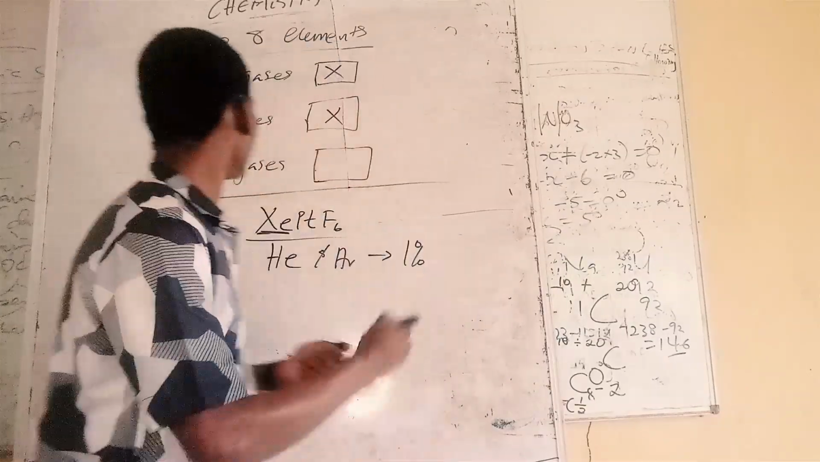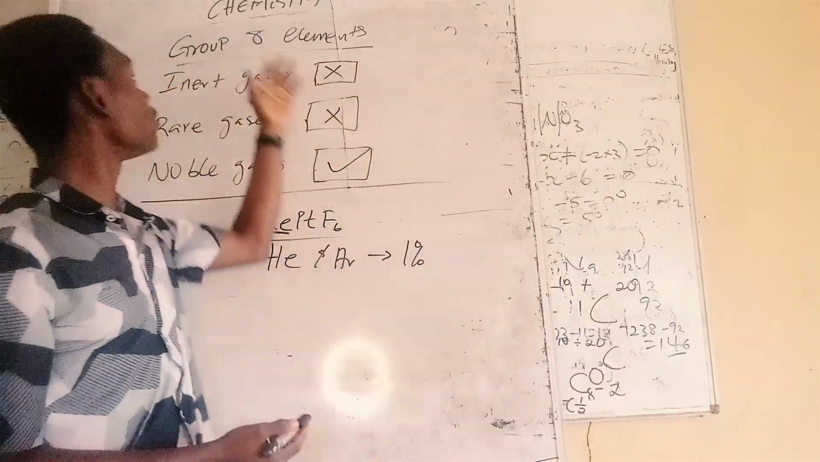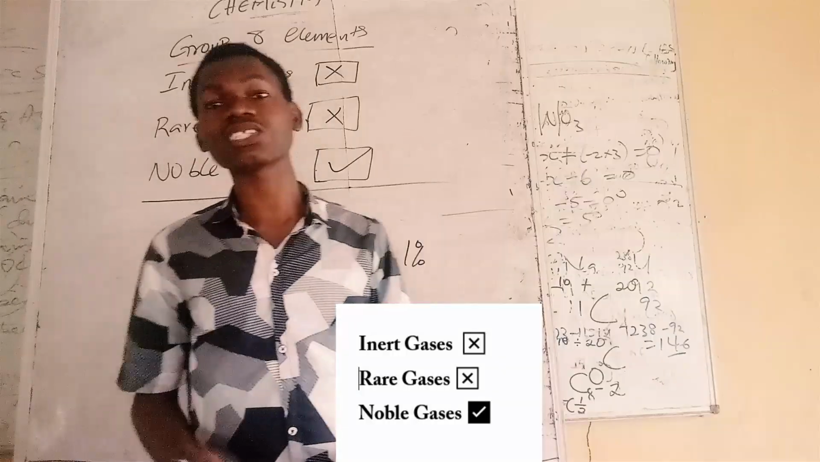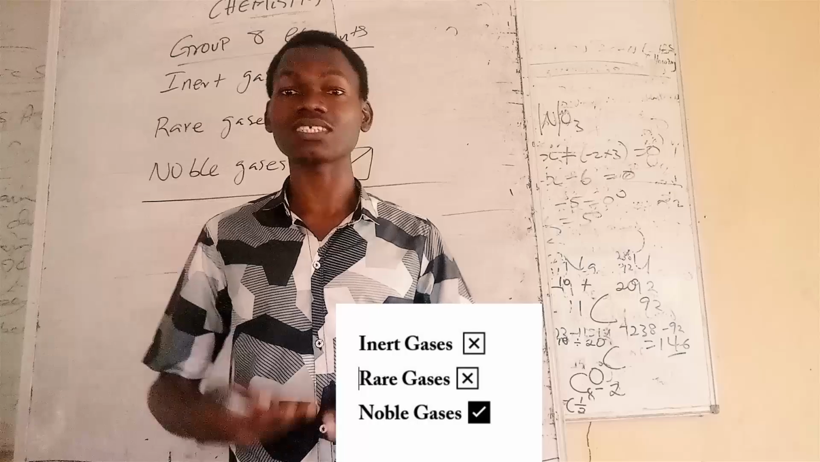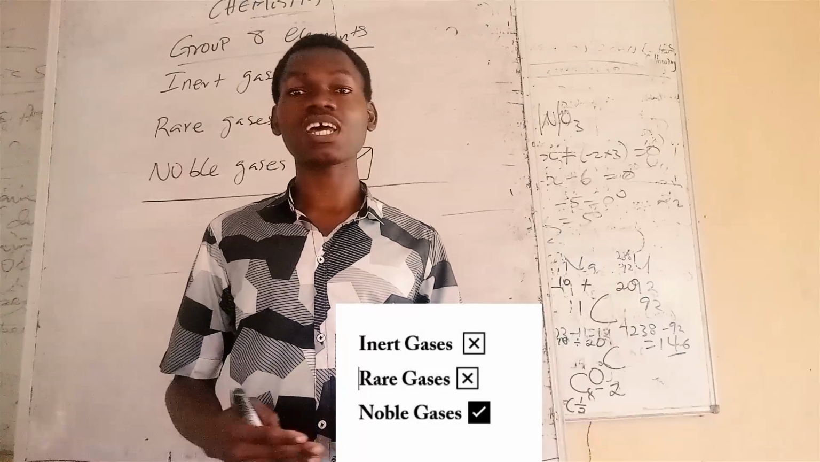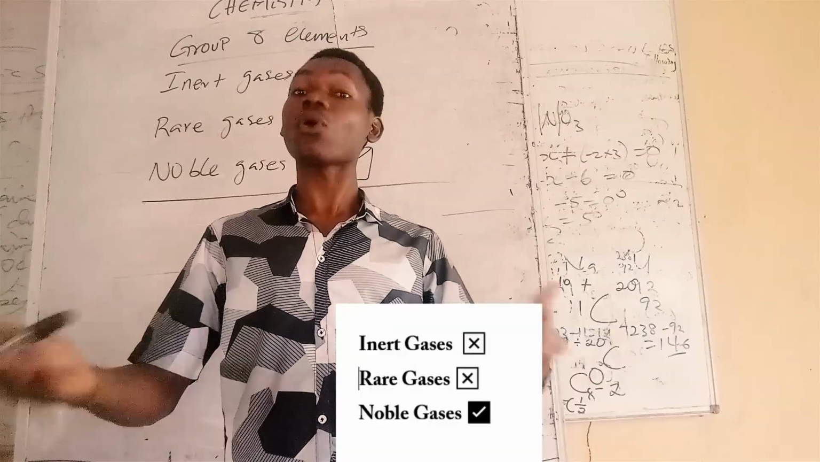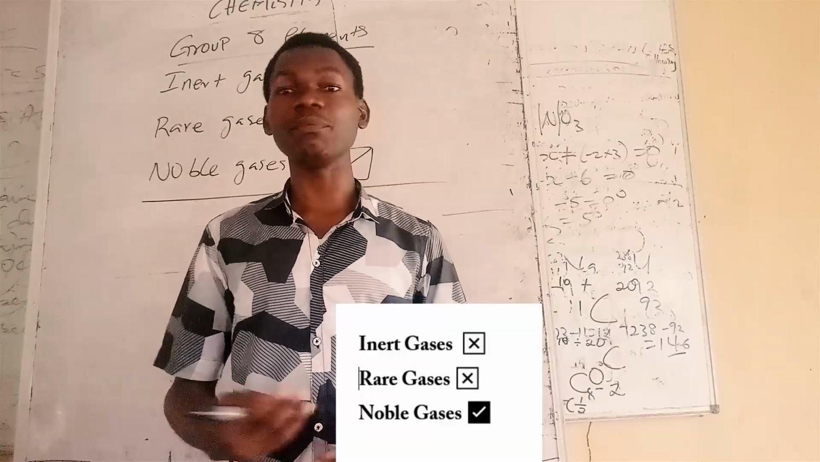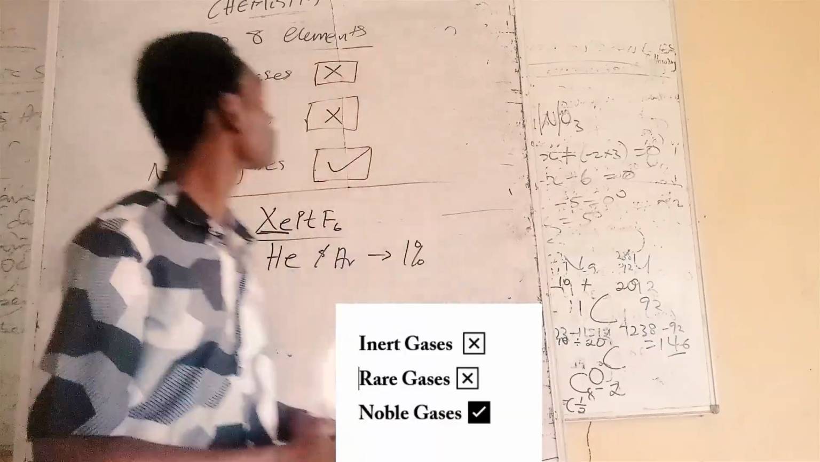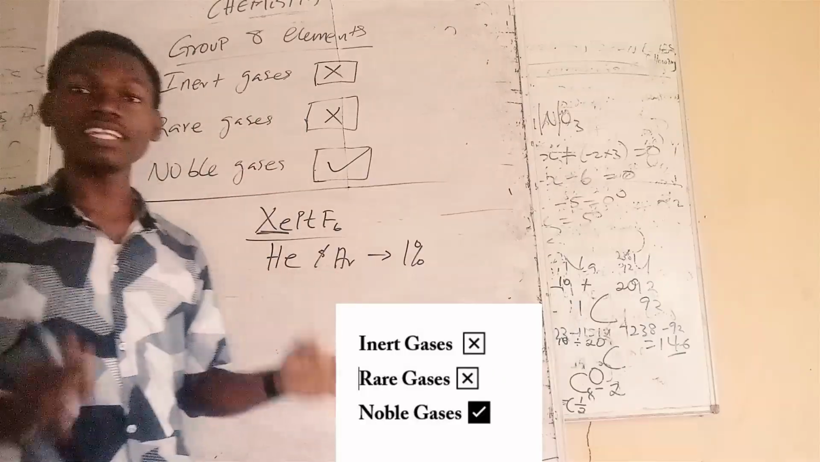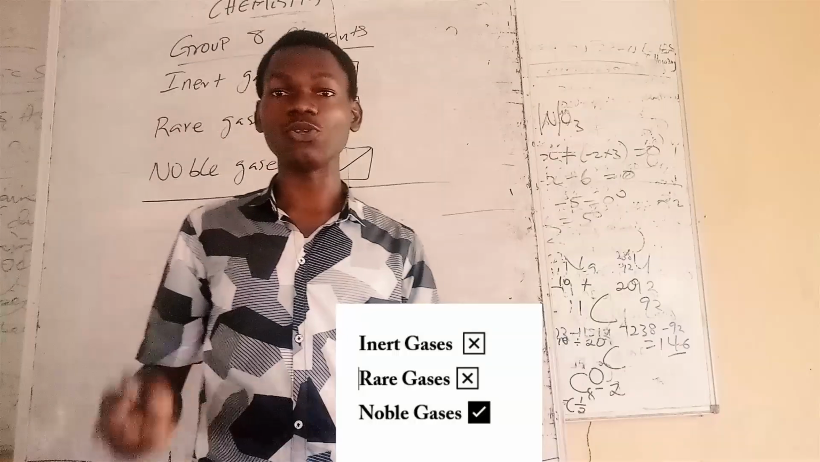So the name noble gases is the best family name to call the group 8 elements, because all the members of group 8 are stable. They are noble, meaning they are rich. Rich in what? Rich in electrons. So they don't have more or less electrons, they have stable electrons. In fact, all other atoms try to attain this stability that the noble gases have. So the right name to call the group 8 elements is not inert gases, it is not rare gases. Instead, they are called noble gases.